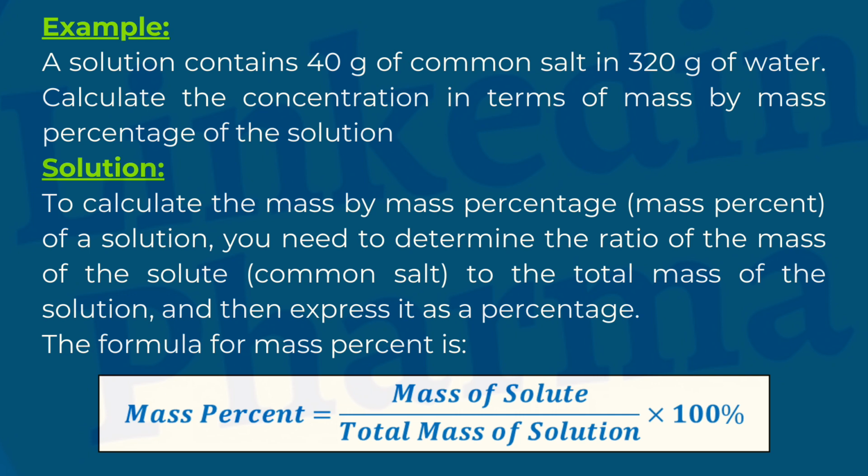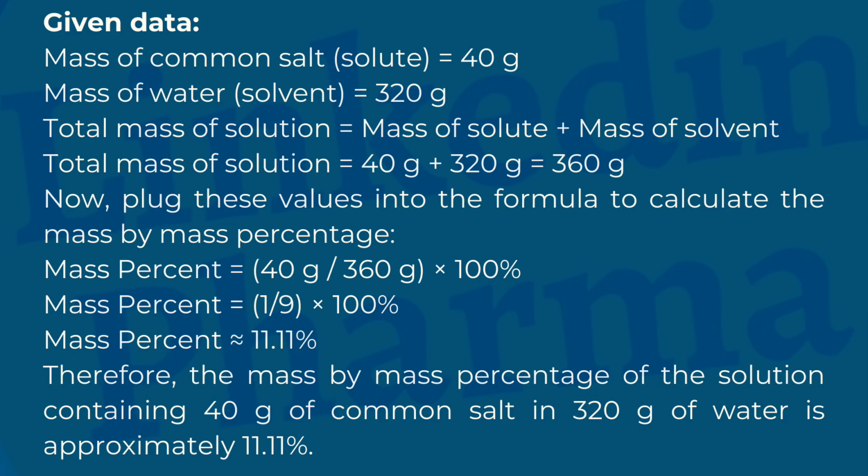Calculate the concentration in terms of mass by mass percentage of the solution. Solution: To calculate the mass by mass percentage, mass percent, of a solution, you need to determine the ratio of the mass of the solute, common salt, to the total mass of the solution, and then express it as a percentage. The formula for mass percent is: given data, mass of common salt, solute, equals 40 gram. Mass of water, solvent, equals 320 gram.